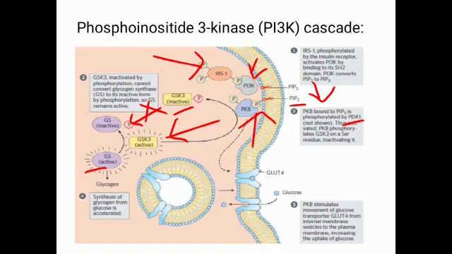So insulin results in the formation of glycogen. Also, this protein kinase B results in the expression of GLUT4 receptors in the membrane so that the glucose molecule can be taken in. So in a way, insulin increases the utilization of glucose and thereby reduces the glucose level in the blood.